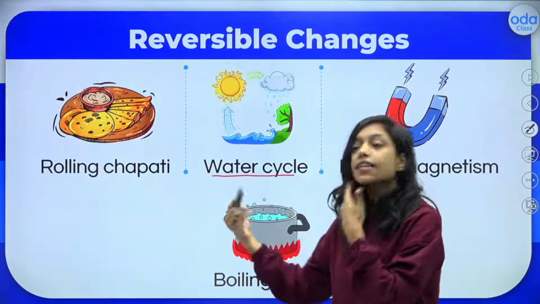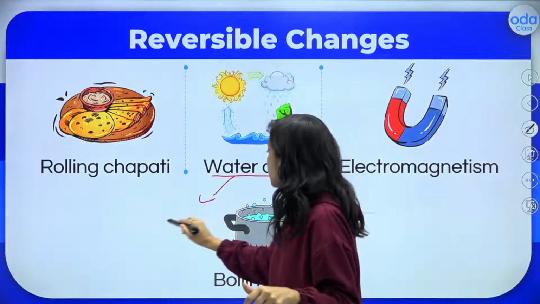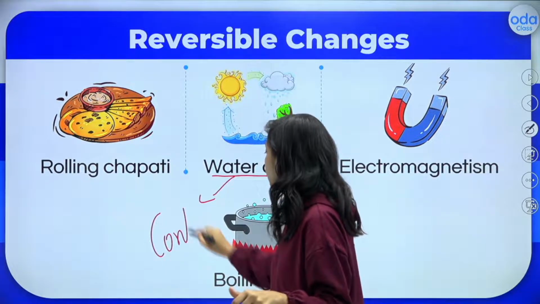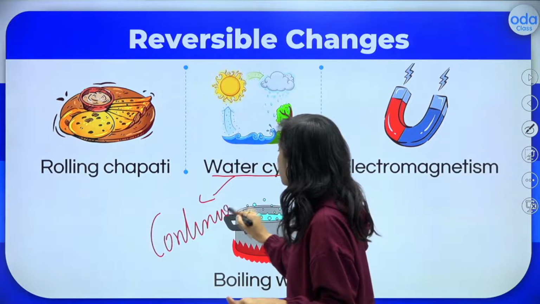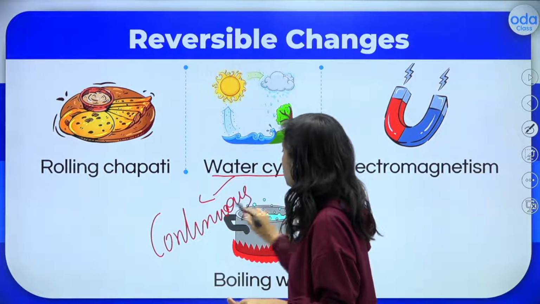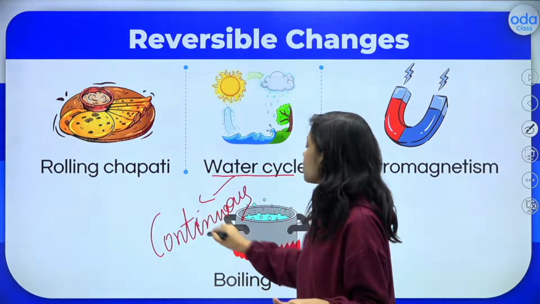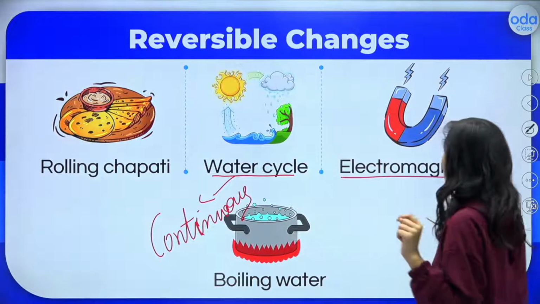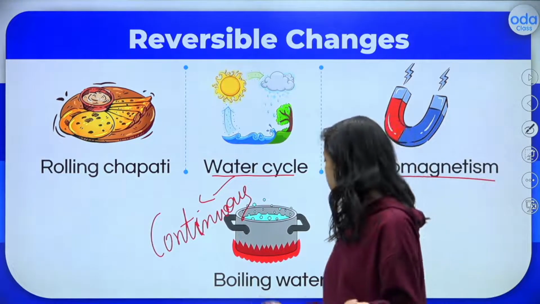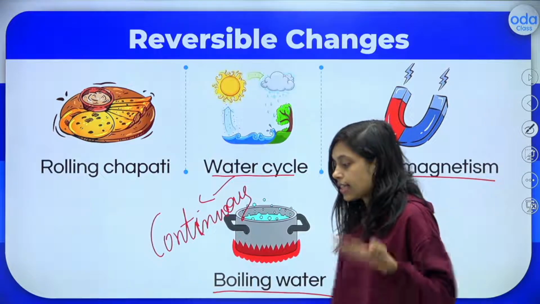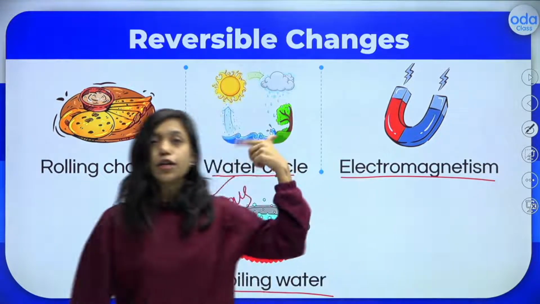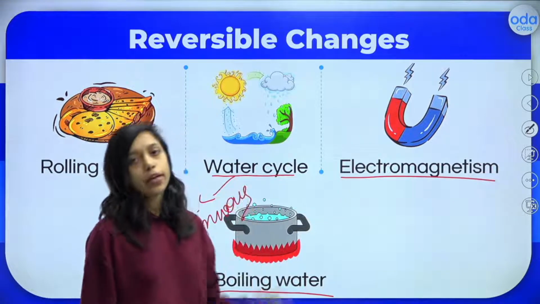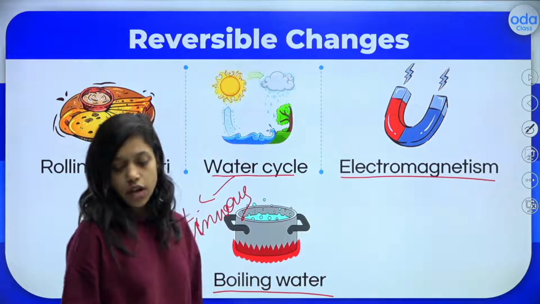The water cycle is reversible, and it is continuous. It never stops, it happens continuously. So the water cycle is reversible as well as continuous. And electromagnetism is also reversible. Boiling of water, as I said, the water can be converted into water vapor and again it can be cooled down to water, right?